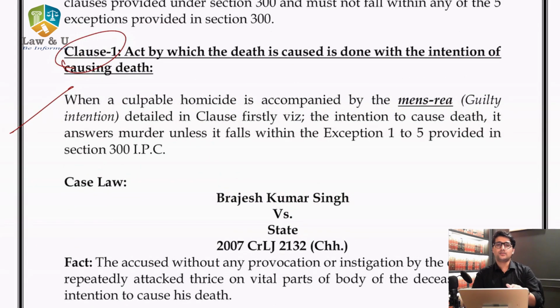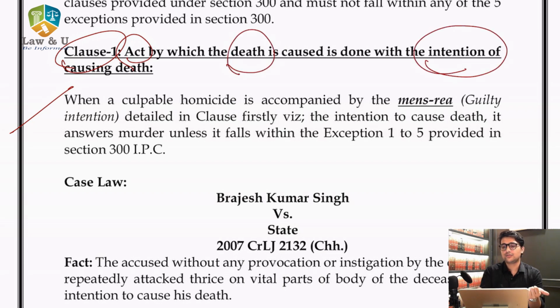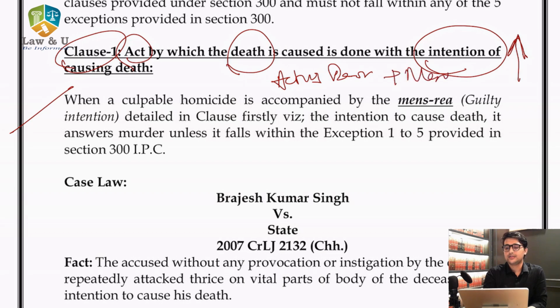Now coming to clause 1 of this definition, act by which the death is caused is done with intention of causing death. Now there is an act, there is death, and there is intention of causing death. Now 3 ingredients are present, but यहाँ पे जो intention है, इसकी degree बहुत high है. It has mens rea. Until or unless there is actus reus and there is mens rea, there cannot be murder.